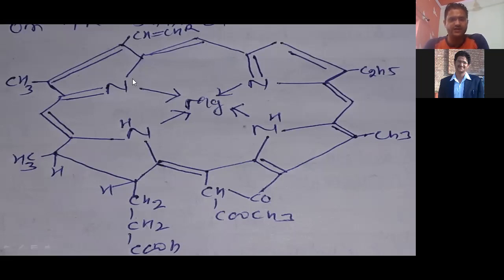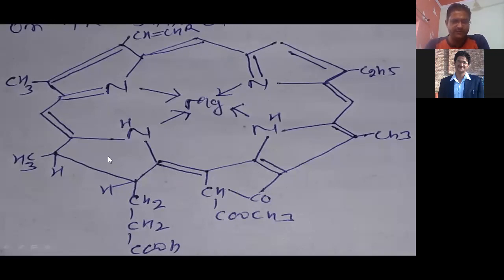And here you can see a propanoic acid, right? And then this is an ester, COOCH3, methyl acetate, right? So this is actually the structure of chlorophyll, where 4 pyrrole rings are connected to one another from the alpha position. You can see here, this is the alpha position, this is alpha position, this is alpha position.